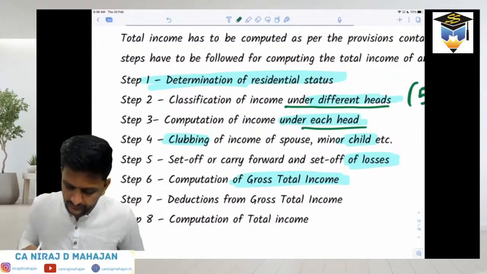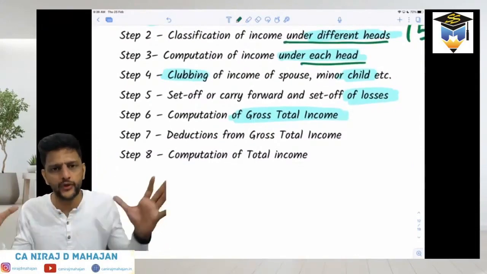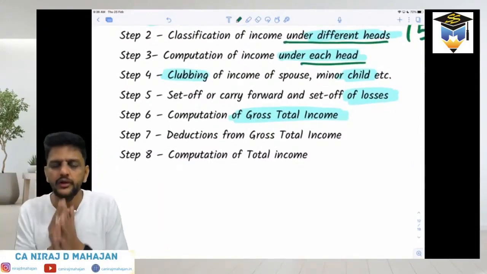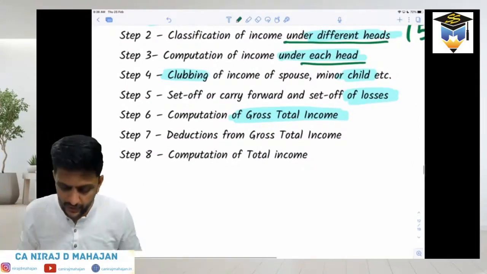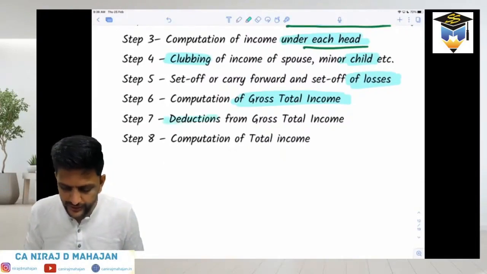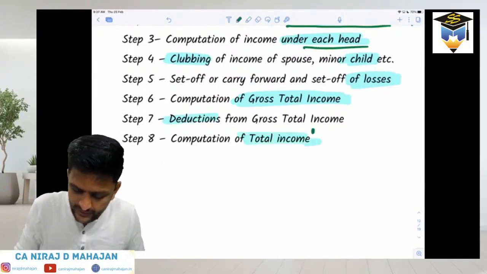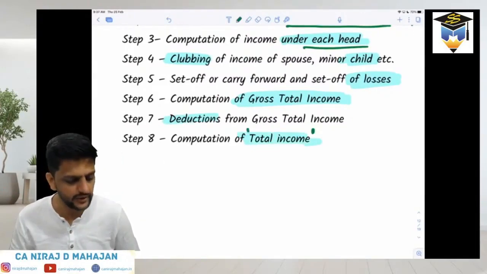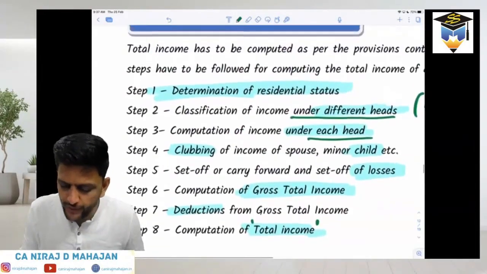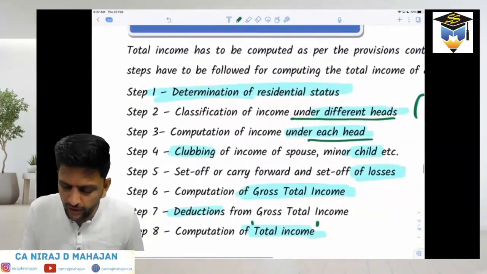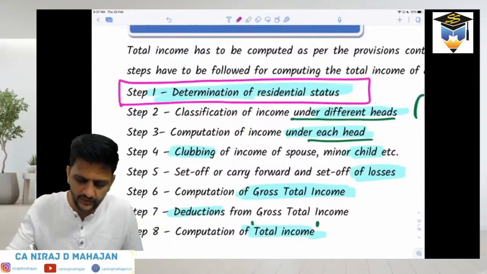Remember telling everybody? Then when you do all this process, accumulate all the incomes, club them, arrange the set off and take its benefit, you arrive at GTI, gross total income. From gross total income, you reduce your deductions, and that is how we arrive at your total income, that is, your taxable income or net total income. Everyone got it? So first and foremost is computation of residential status of an assessee.